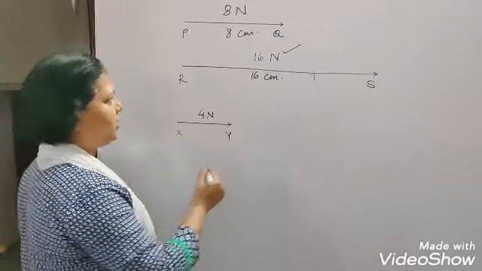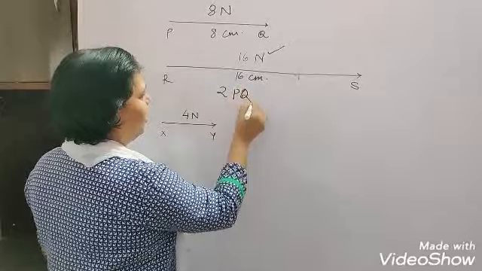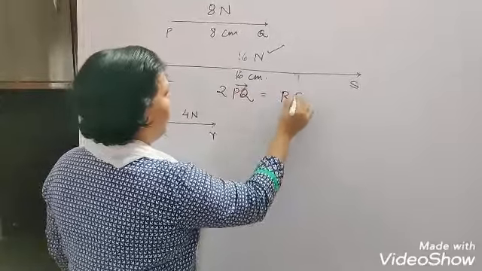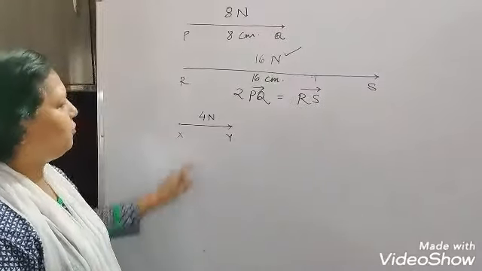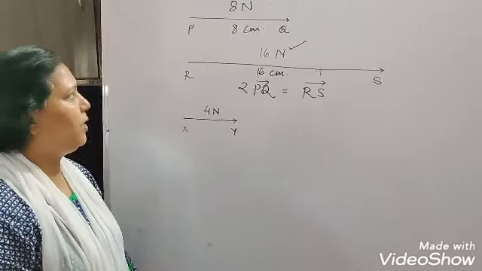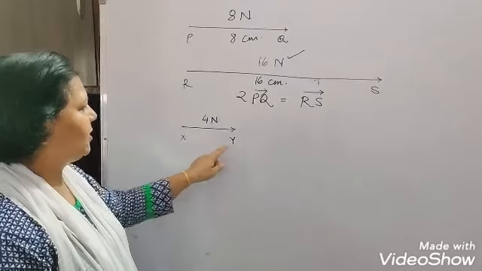That means what I did here is I have just doubled the length of the line PQ, and that is equal to RS. Now if I have to represent a 4 Newton force in the same direction, from P to Q, I will represent it with the letters XY.